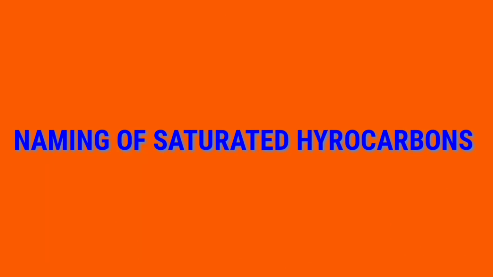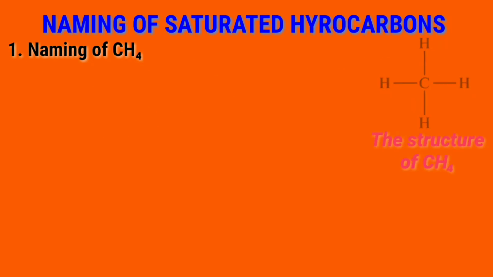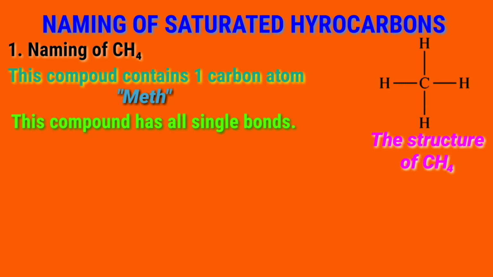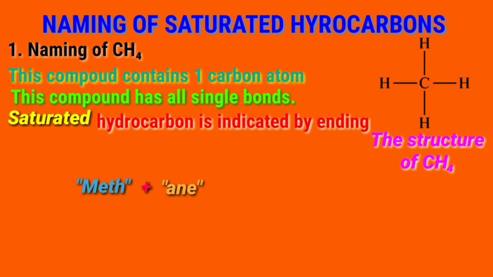Naming of saturated hydrocarbons. Naming of CH4. The structure of CH4 is given alongside. This compound contains 1 carbon atom, which is indicated by writing meth. This compound has all single bonds, so it is saturated. The saturated hydrocarbon is indicated by the ending ane. On joining meth and ane, the IUPAC name of this compound becomes methane.